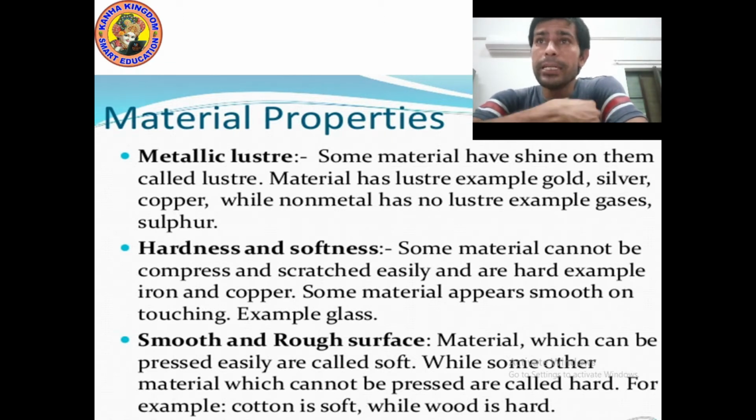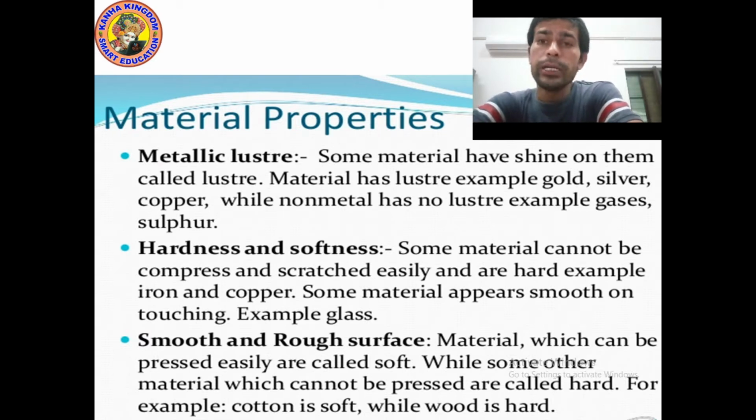Some materials cannot be compressed and scratched easily and are hard, for example iron and copper. And some materials appear smooth on touching, for example glass and rubber. Okay, next is smooth and rough surface.